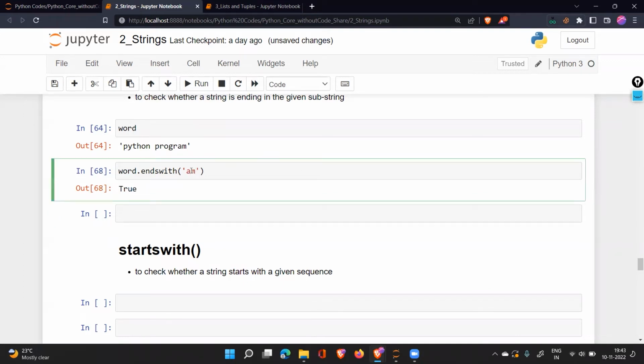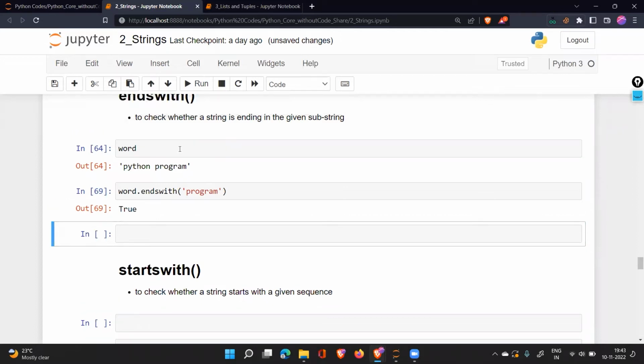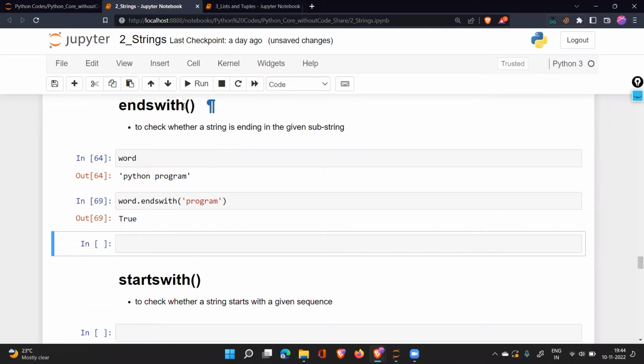This is the thing. In here, you can give one character or multiple characters. You can also ask, is it ending with program? Yes, it is ending with program. So you can check this. That is the purpose of endswith.